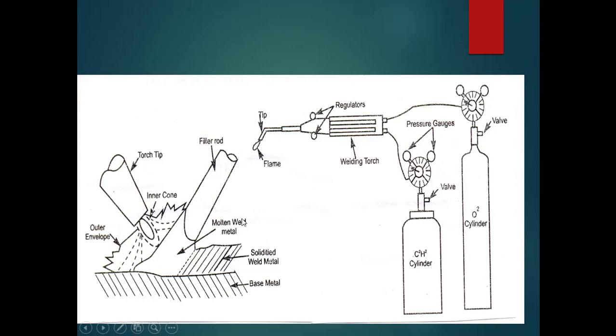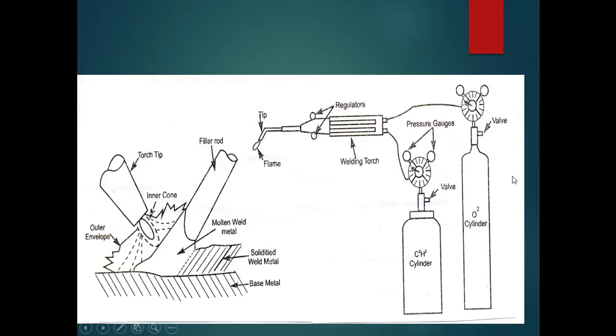Again, if you don't want to write it separately, you just extend this flame, write a longer length of the flame, and at the end of the flame you can write one workpiece here and show some part of that workpiece as the welded joint, and some part you can show with dotted lines as the weld pool, and write one more, the filler rod, to this side here. As the name itself suggests, the filler rod fills the joint between the two metal parts. We don't make use of any electrode here; in other processes the electrode acts as the filler, whereas here we make use of a filler rod. So this is regarding the construction part.